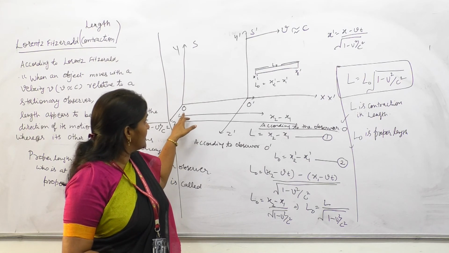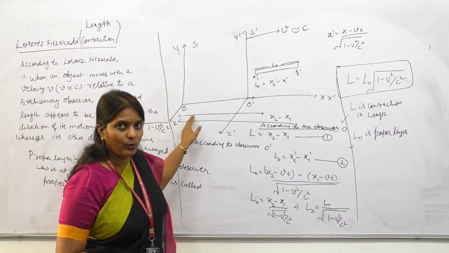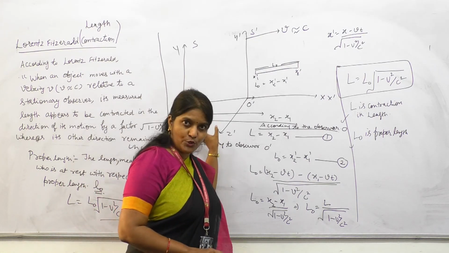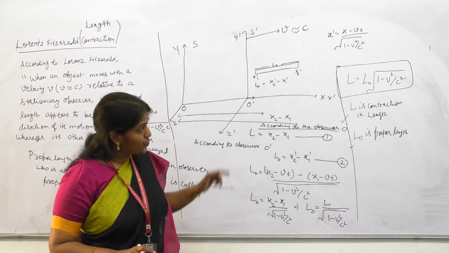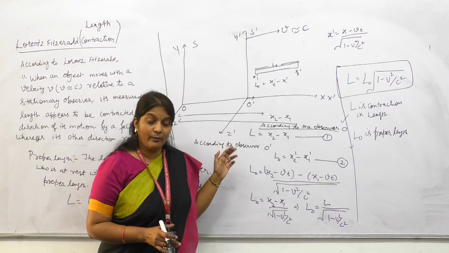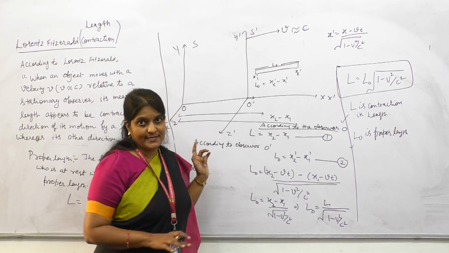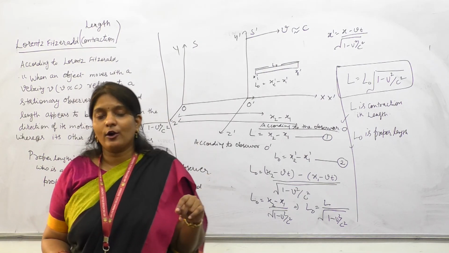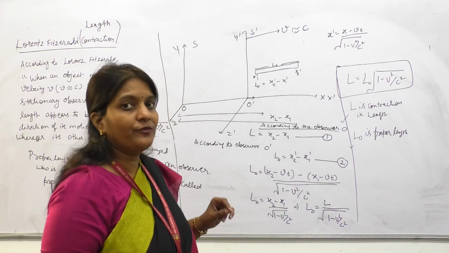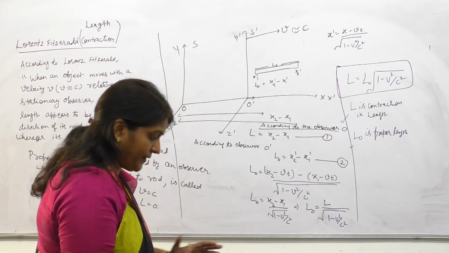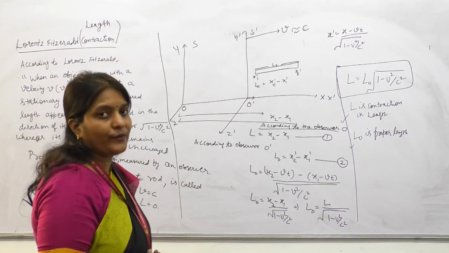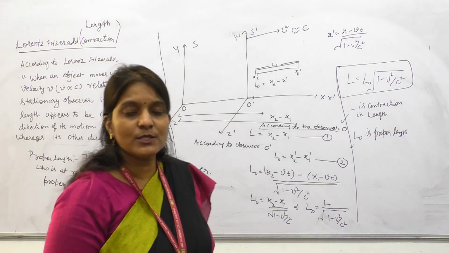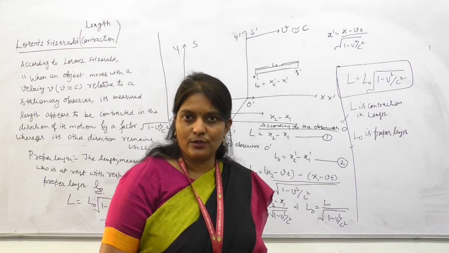Observer O is in motion with respect to the S dash frame, but actually this is at rest. So according to the observer O, the length will be contracted by a factor under root 1 minus V square upon C square, and it is called length contraction. Okay, thank you.